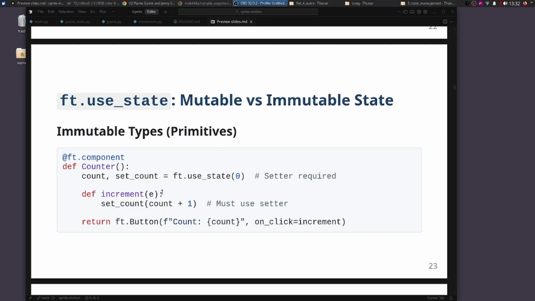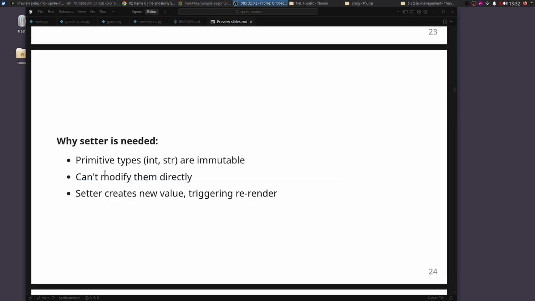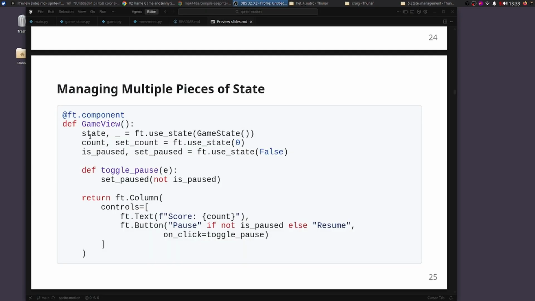If you don't use the observable, you would use the setter here. Without the observable, the types that you have with the useState are immutable. You can't modify them directly. So you have to use this setter to set the value of the state. You can break up the state in different ways. So there could be another thing for count or is paused that you just want to change and only change a portion of the screen.